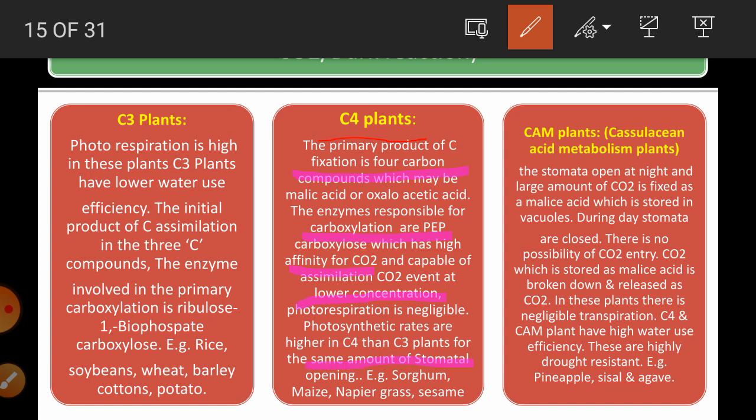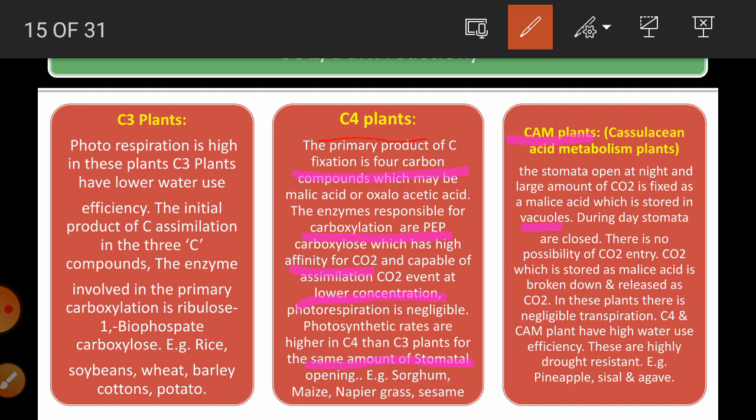Examples are sorghum, maize, napier grass, sesamum, etc. Then the next one is CAM plants. CAM means crassulacean acid metabolism plants. These plants open their stomata at night and a large amount of CO2 is fixed as malic acid, which is stored in the vacuole during the night.